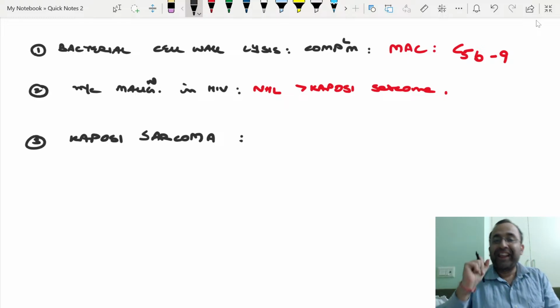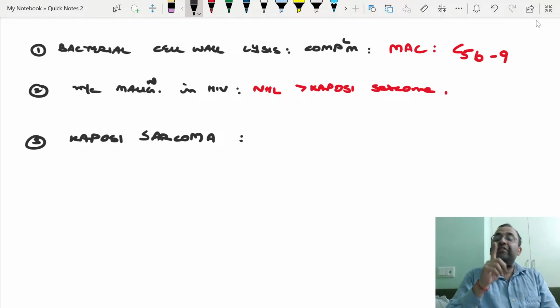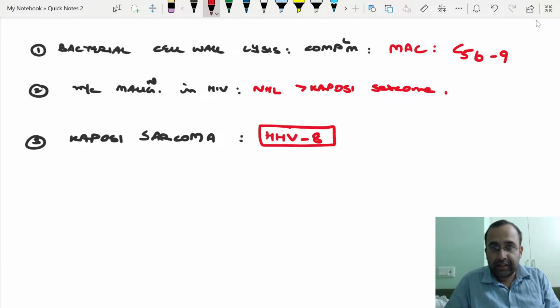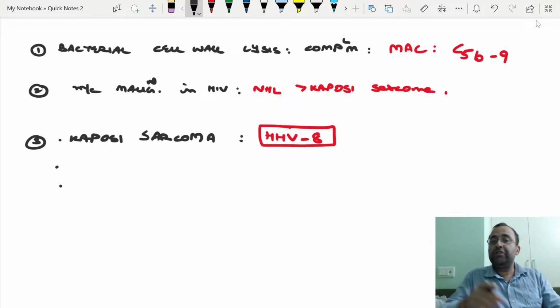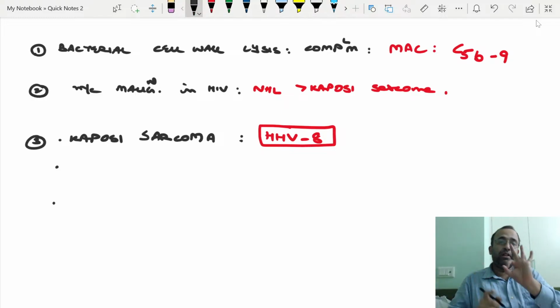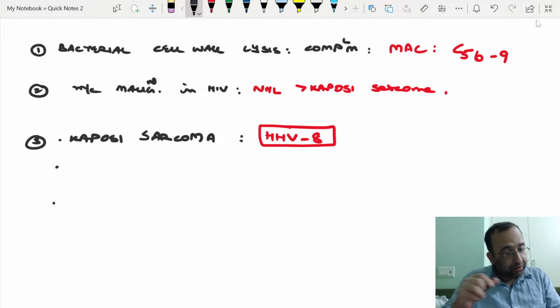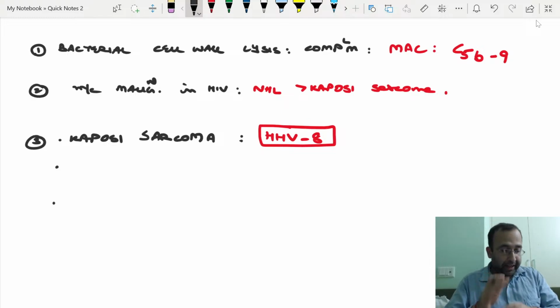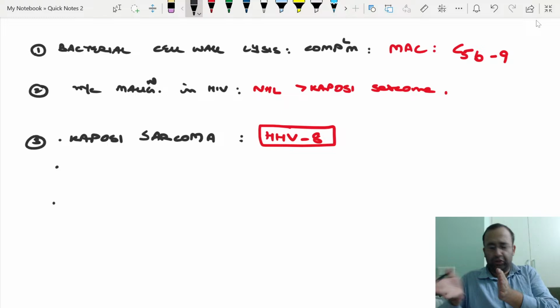Kaposi sarcoma, other than HIV, is also associated with which viral infection? HHV8. So tell me the 3 diseases associated with HHV8, human herpes virus 8. It is a recent NEET MBBS PYQ, and it can easily be asked in your paper. Consider the date of the paper as final. I am again saying this: in case the date gets postponed, it will not.